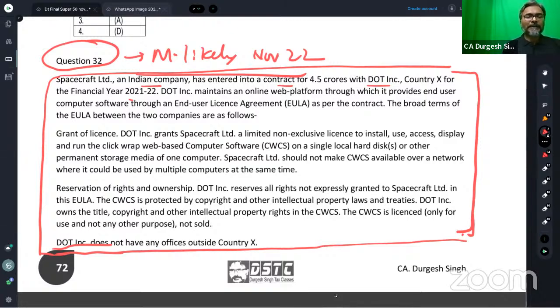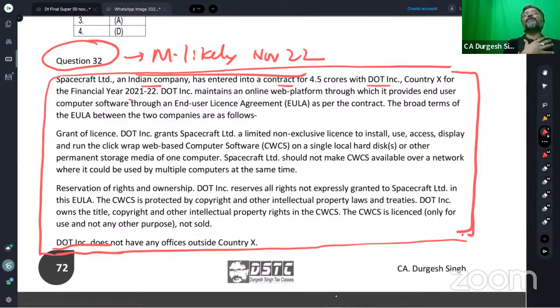Say, students. Can that then be considered as an e-commerce operator? Can we say DOT INC dot is an e-commerce operator? Yes, we can say. Please pay attention. Who is the e-commerce operator?